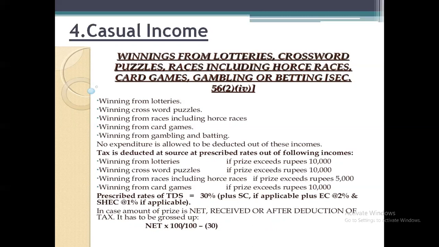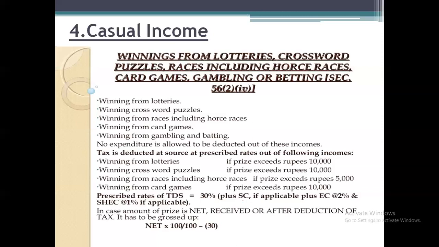So they have given the examples: winning from lotteries, winning crossword puzzles, winning from races, horse races, winning from card games, winning from gambling and betting. And any income called casual income, if it is exceeding certain limits, then the TDS or the tax has to be deducted from the source.